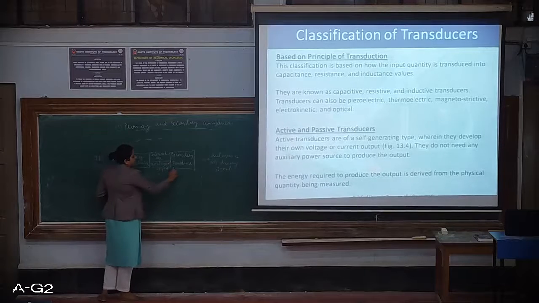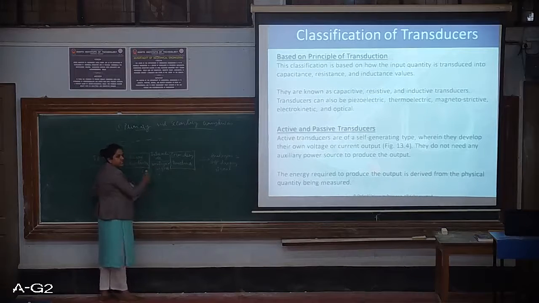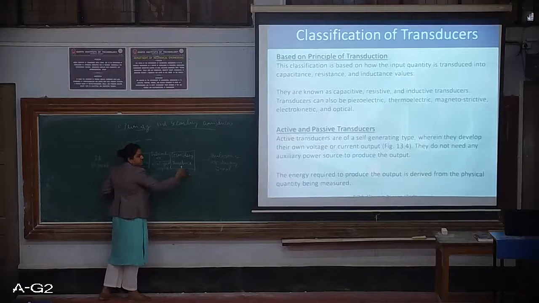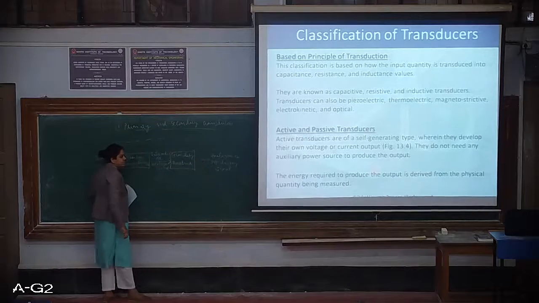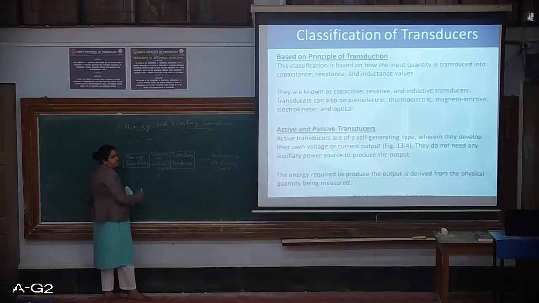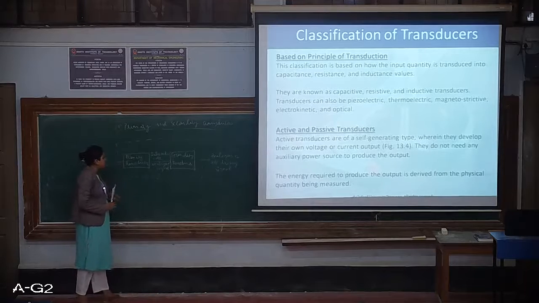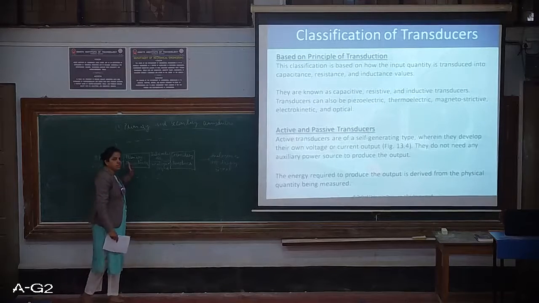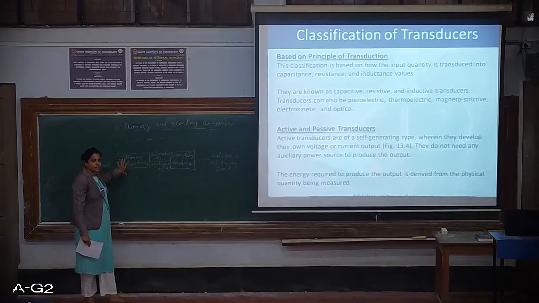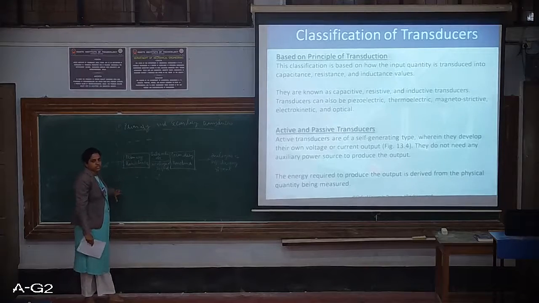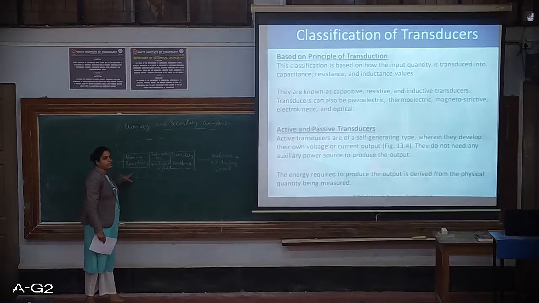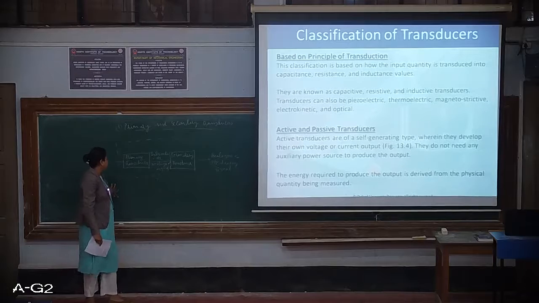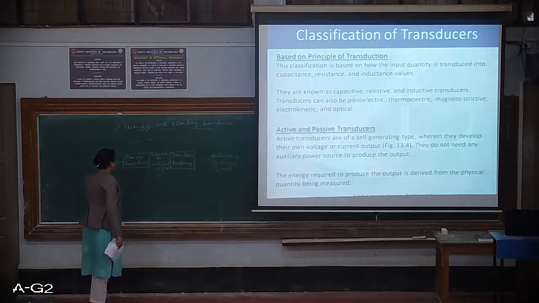Here the actual conversion happens, conversion of the sensed signal into the analogous signal for the next stage, that is the intermediate stage. Sometimes in the very first stage, the detecting and sensing stage, we can have these two types of transducers embedded together. So that's about primary and secondary.